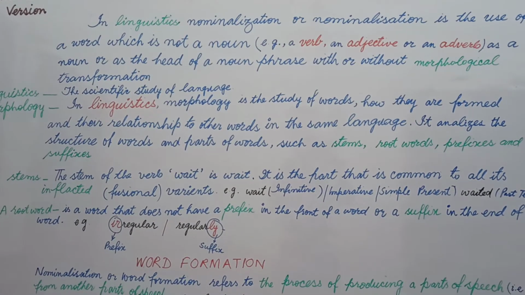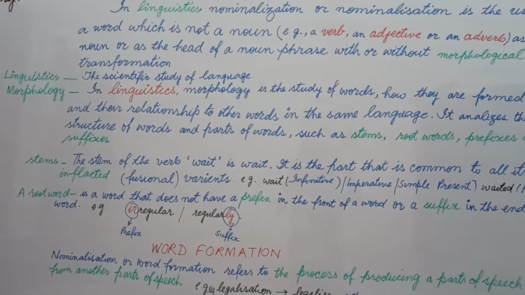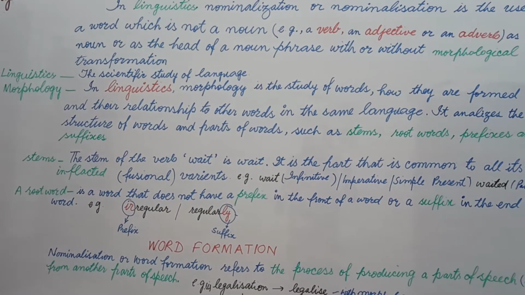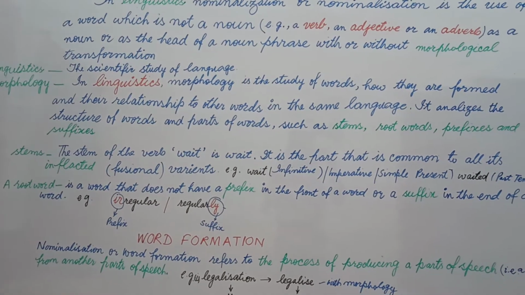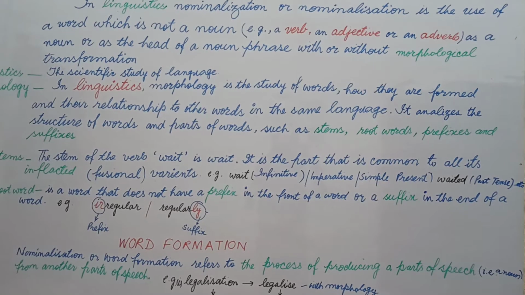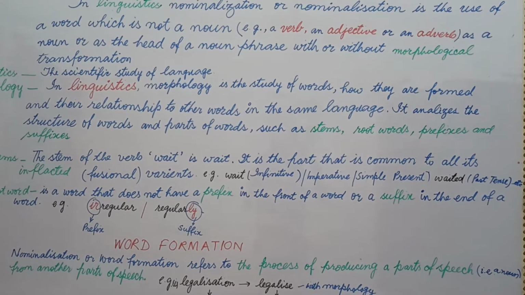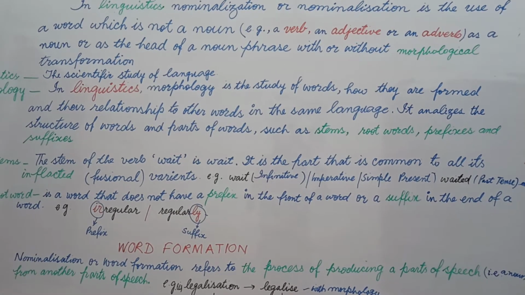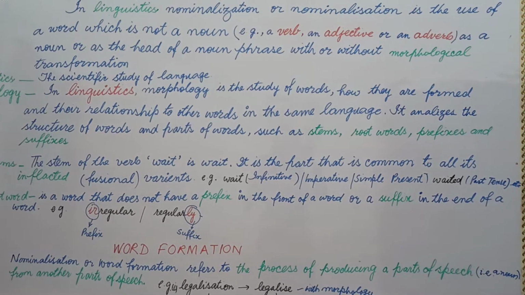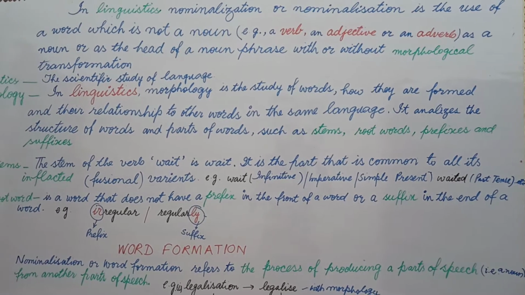To understand morphological transformation, let's have a look again at morphology. In linguistics, morphology is the study of words, as I have already told you, how they are formed and their relationship to other words in the same language. It analyzes the structure of words and parts of words such as stems, root words, prefixes and suffixes.